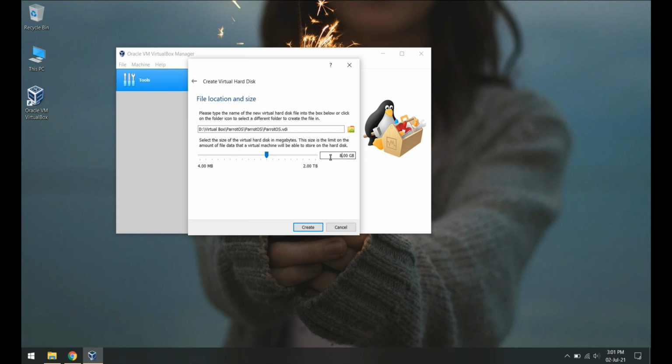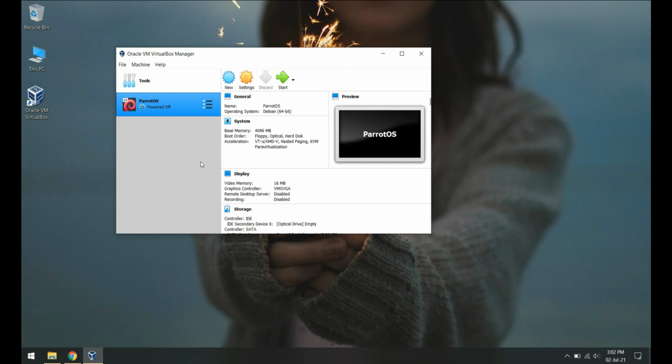This is the storage your virtual machine will have. Here going with 15 GB was a mistake. You'll see why when we start the installation. I suggest to at least give it 20 to 25 GB storage. And we're done with the VirtualBox settings. Our Parrot OS is ready to be installed.